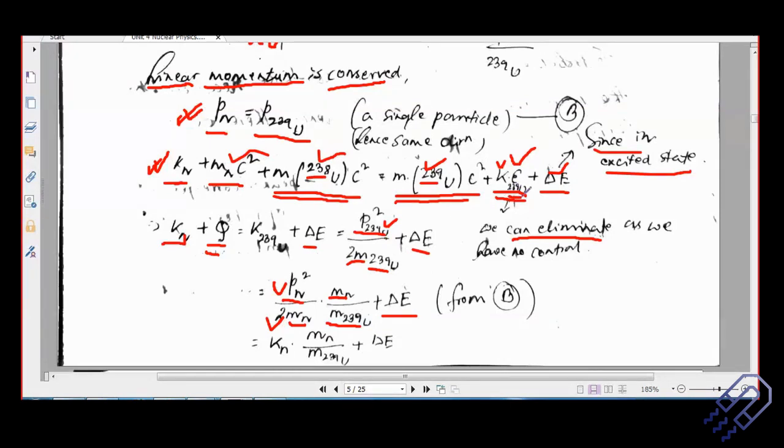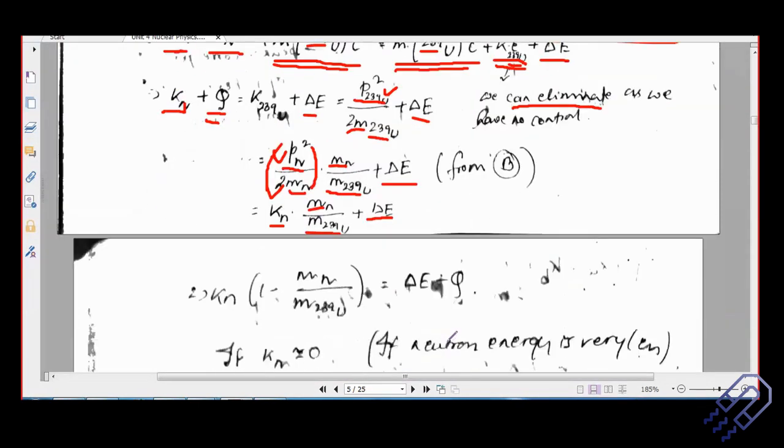about which I don't have any idea right now. I know about the kinetic energy of neutrons. So whatever I'm expressing, I'm expressing it in terms of known terms, not in terms of unknown terms. So what we have is, this is nothing but the kinetic energy of neutron into mass of neutron divided by mass of uranium-239. So all these contents are known, and even this delta E can also be calculated. Okay. So let's check now.